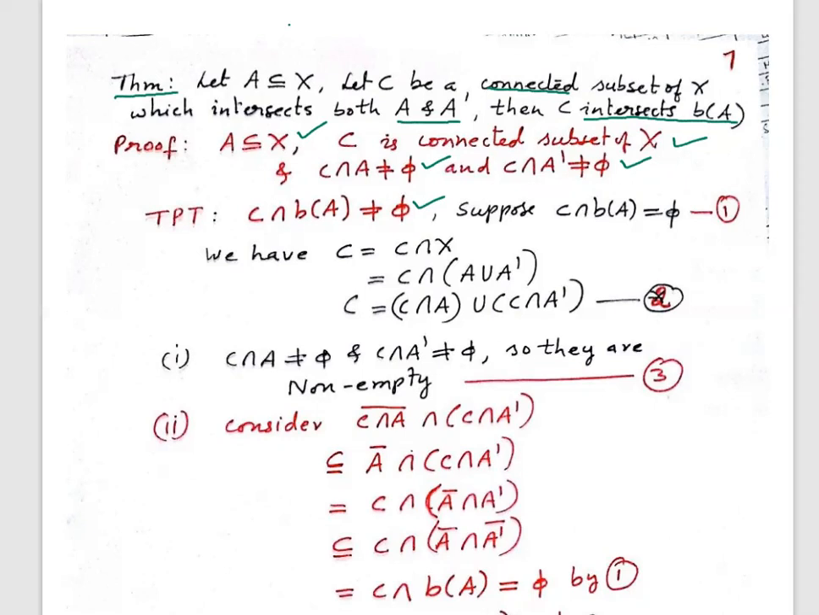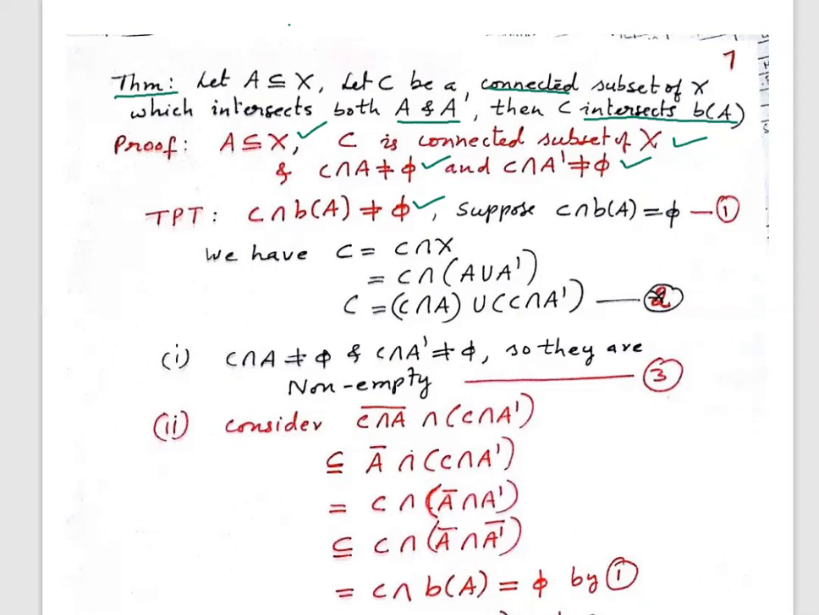Now to prove this, let us assume the converse. Suppose C intersection boundary of A is equal to null. Let us call this equation 1. We are assuming something wrong, right? We have to prove it is not null, but we are assuming it is null. Let us see, we have to get a contradiction to this.